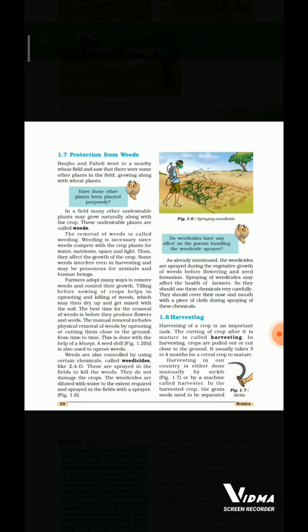A seed drill, figure 1.2b part, is also used to uproot weeds. Weeds are also controlled by using certain chemicals called weedicides like 2,4-D. These are sprayed in the fields to kill the weeds. They do not damage the crops. The weedicides are diluted with water to the extent required and sprayed in the fields with a sprayer.